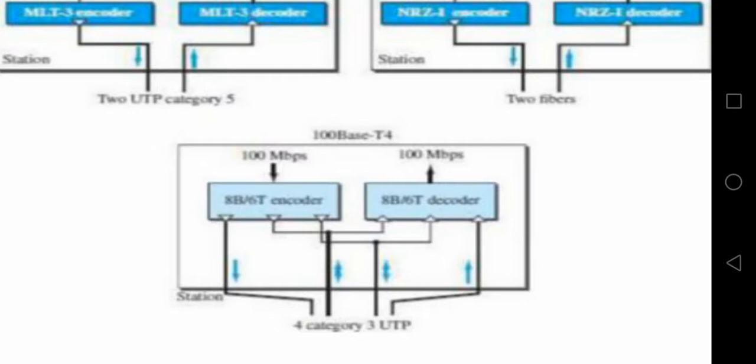Now to overcome this disadvantage, we are replacing those encoding schemes by 8B or 6D encoder. 8B or 6D encoder is again the combination of MLT3 encoder and 4B or 5B encoder. Both are combined and we have a single encoder scheme called 8B or 6D encoder, where 4 wires are used. Each wire carries 250 Mbps. This is about encoding.